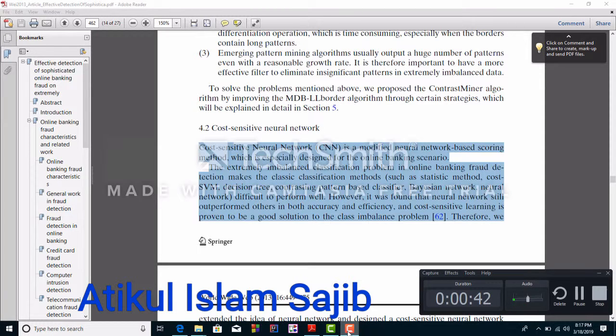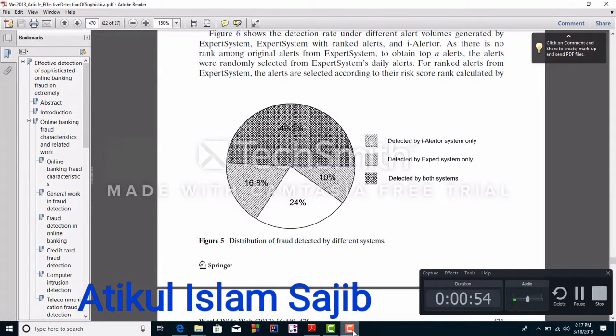It performs with the best accuracy and efficiency compared to other algorithms like SVM, decision tree, Bayesian network and others. In this paper, they use three approaches, and their accuracy: detected by the expert system only is 49.2%, detected by the expert with the system together the accuracy is 68.8%, and detected by the system only the accuracy is 24%. Thank you.